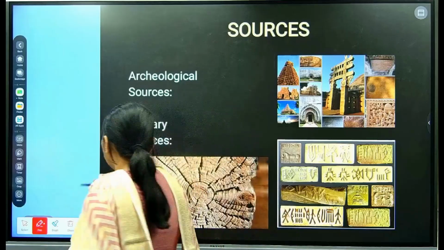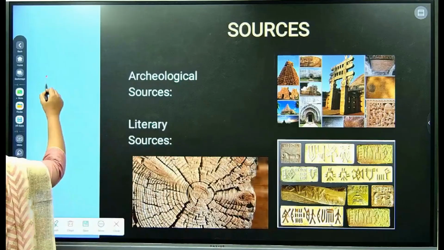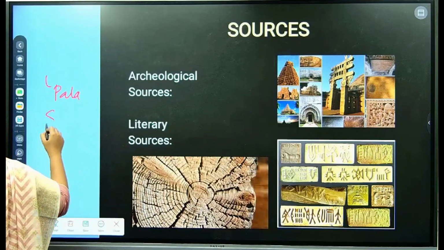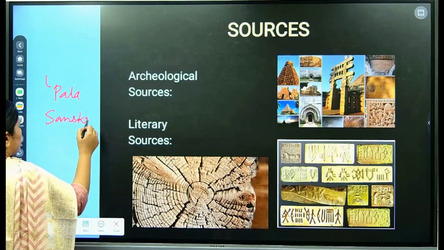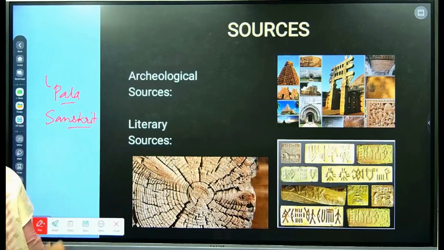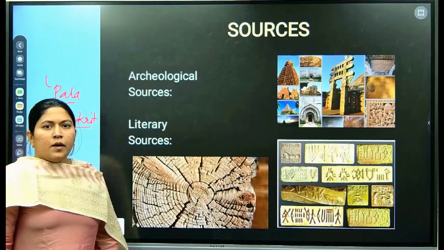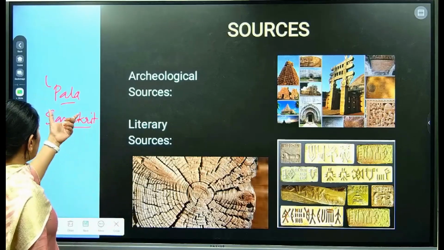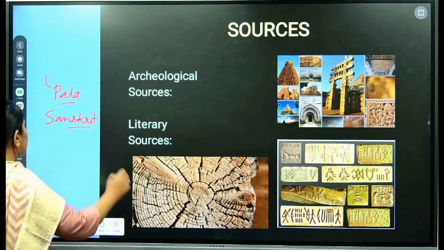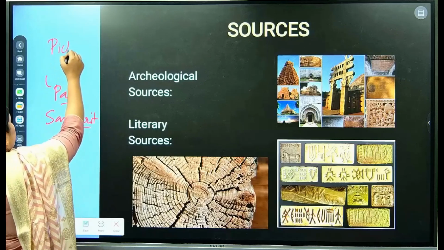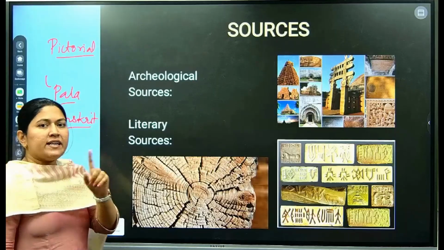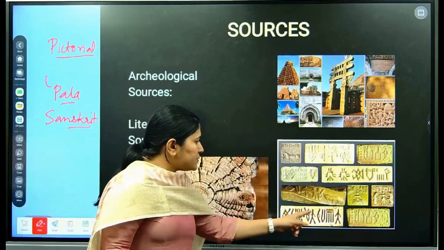These were carved in either Pali language or the Sanskrit language. But the script before this was the pictorial script, which we can't decipher.